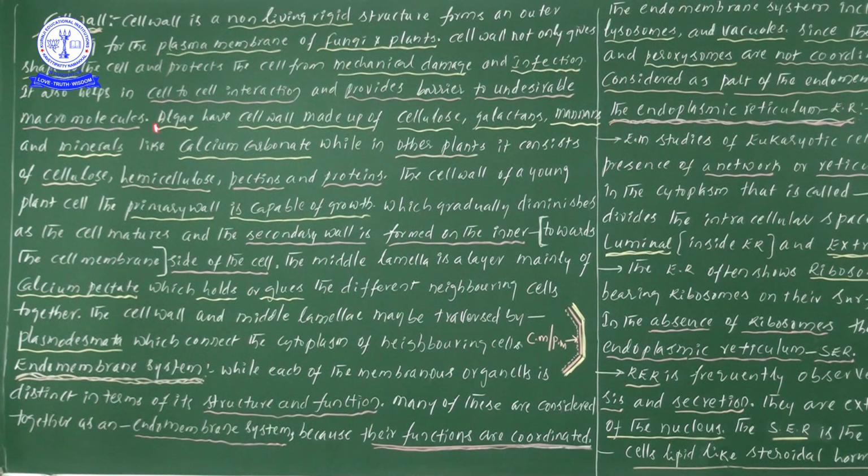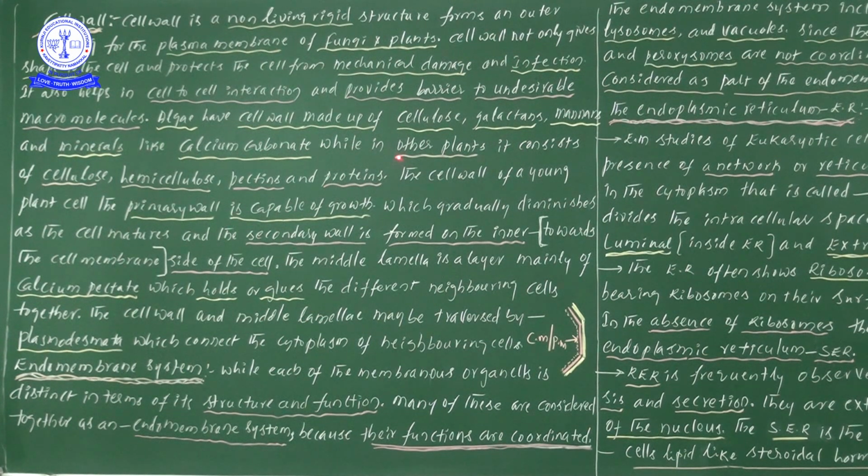Now let us see one by one. Algal members, algae, have a cell wall. If you see algal members, that particular cell wall is made up of cellulose, galactans and mannans. Important from the NEET examination point of view. So algal members have a cell wall made up of cellulose, galactans and mannans, and minerals like calcium carbonate.